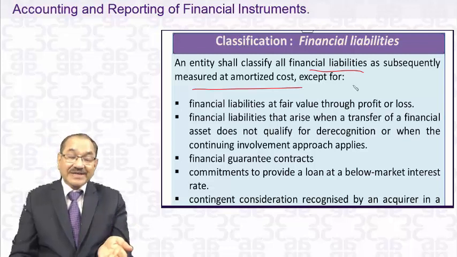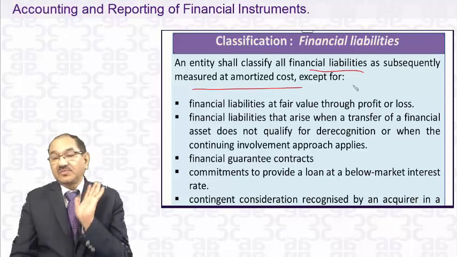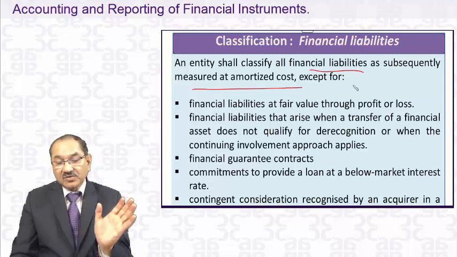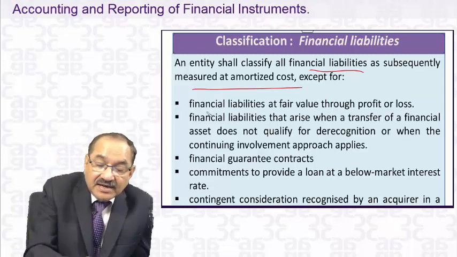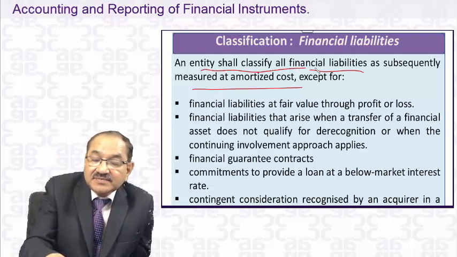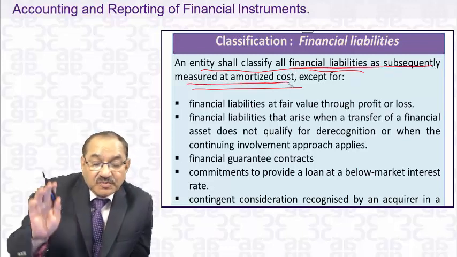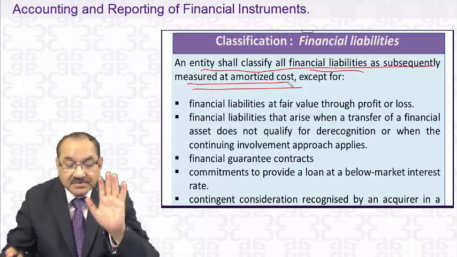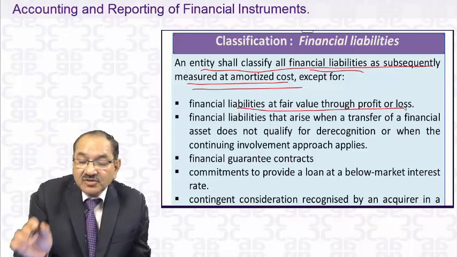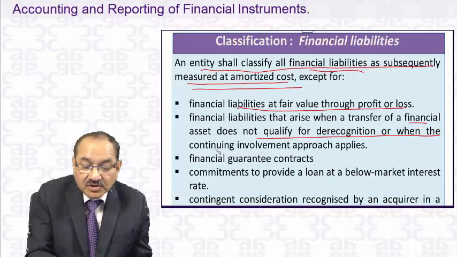After that, it will be carried in the balance sheet either at amortized cost or at fair value through profit or loss account, just like I told you in the case of the financial asset. Financial liabilities are subsequently measured at amortized cost. Generally, financial liabilities are at amortized cost, except financial liabilities at fair value through profit and loss account, when transfer does not qualify for derecognition, when the continuing involvement approach applies, and financial guarantee contracts.